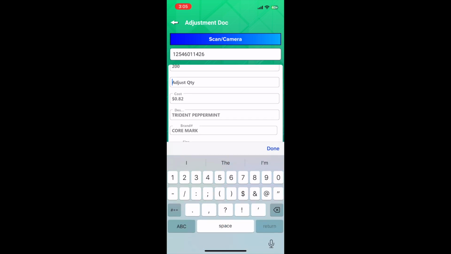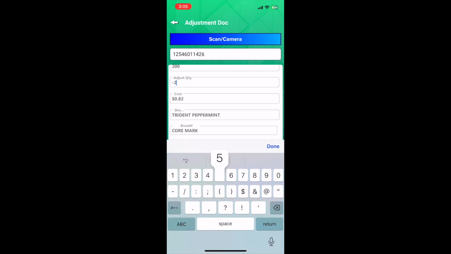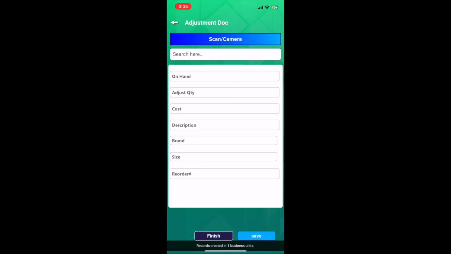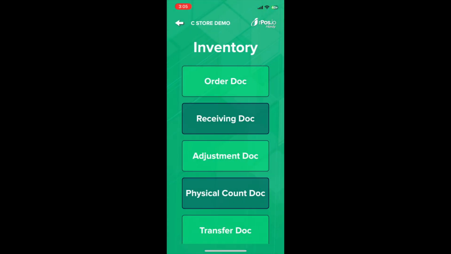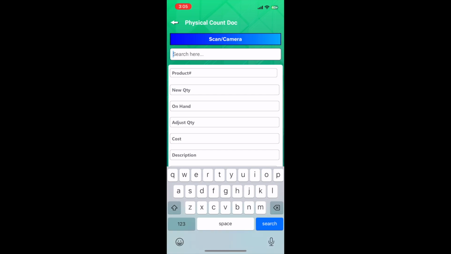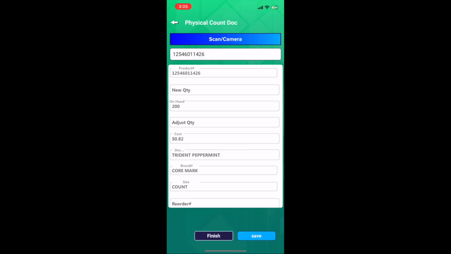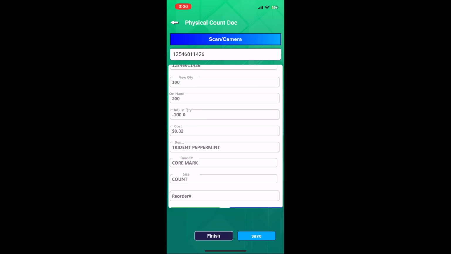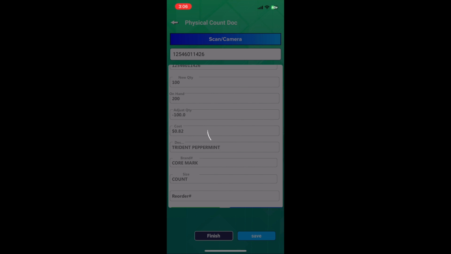Adjustment docks, similarly. Pull it up, scan your item, make your adjustment. Save it. And the adjustment dock is ready and waiting for you in the cloud to post when you're ready. You can do physical counts. If you do a physical count, scan your item, type in your quantity, and it'll immediately update your inventory to reflect the physical count.